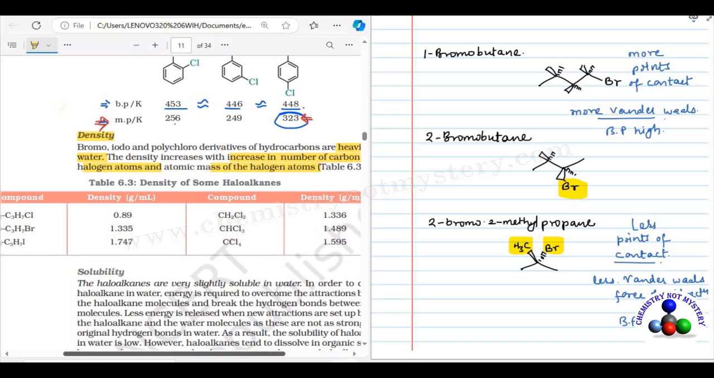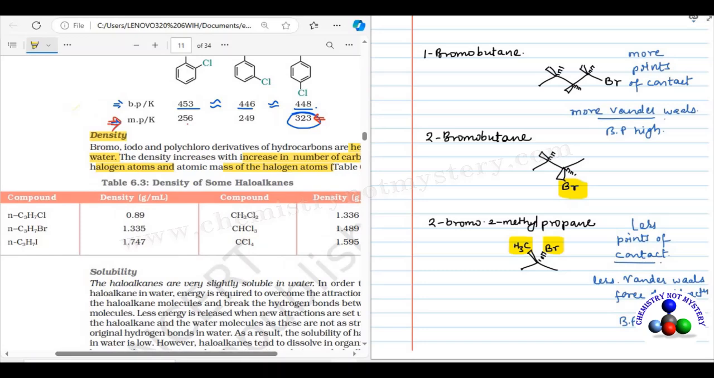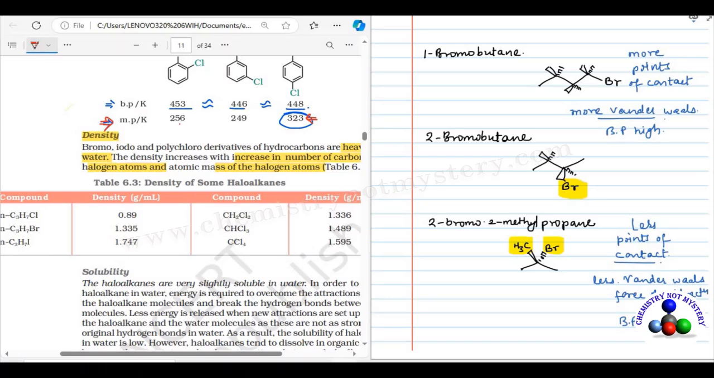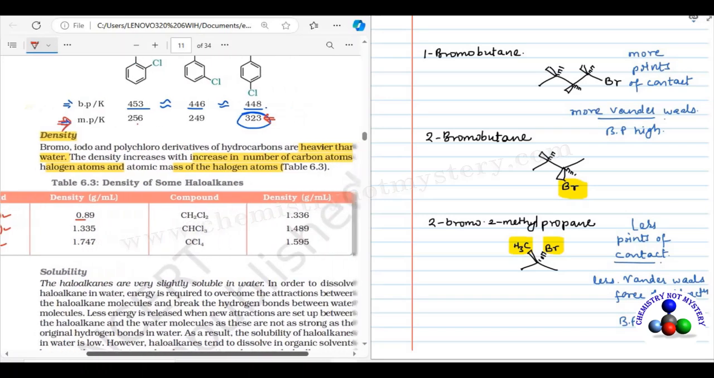Now let's compare the density of different haloalkanes. First one is normal chloropropane, second one is bromopropane and third one is iodopropane. When you compare the density of these, chloro has lower density as compared to bromo and bromo has lower density as compared to iodo, because the molecular mass of chloro, bromo and iodo are in increasing order.